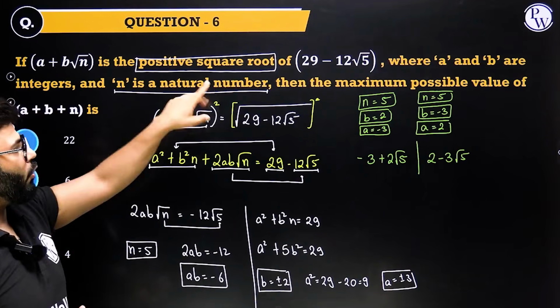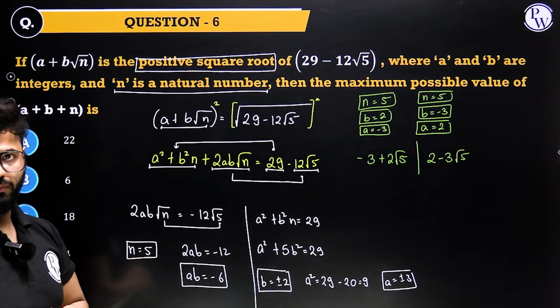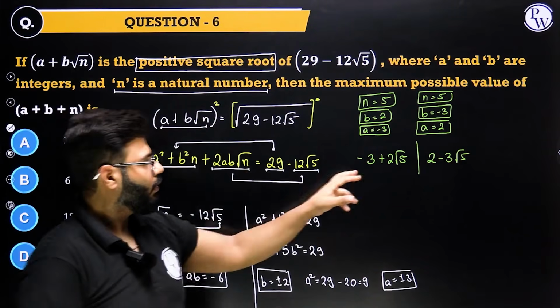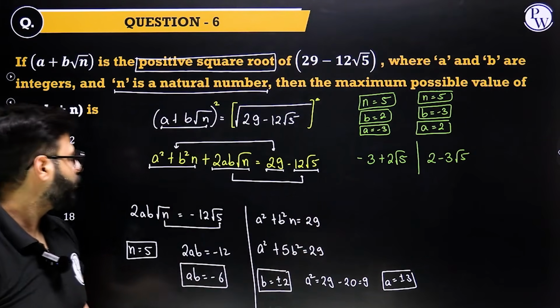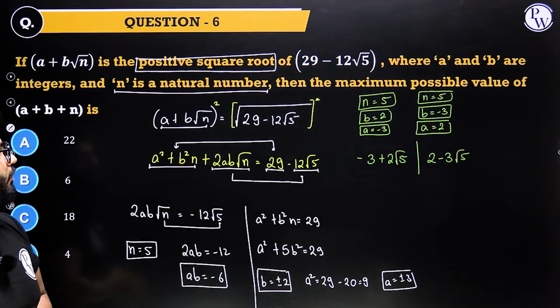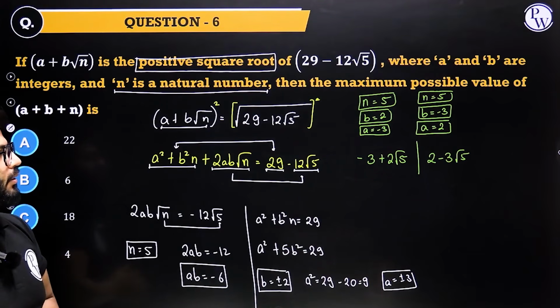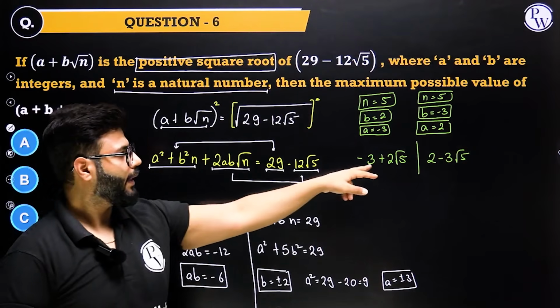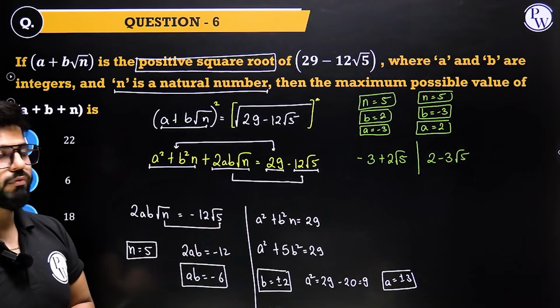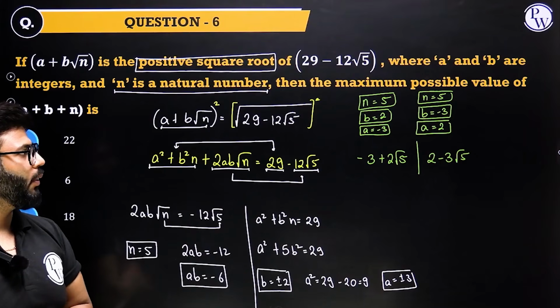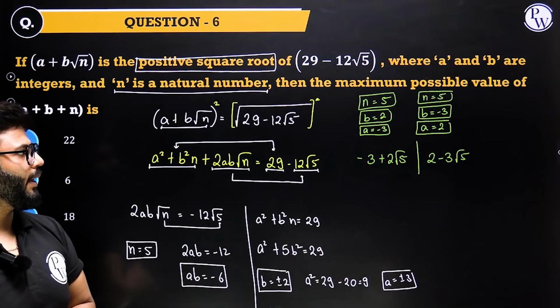The question asks for the positive square root. Which of the two is positive? 2 minus 3 root 5 is of course not positive. This guy is positive, minus 3 plus 2 root 5. So this is the right one.